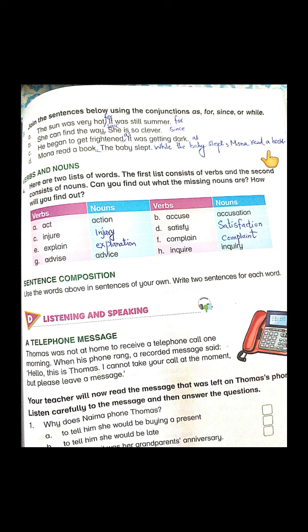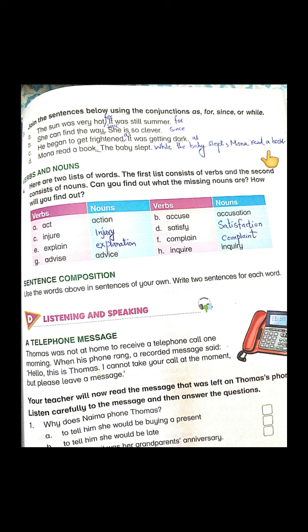Understood? We can put the second sentence in the beginning as well. While the baby slept, Mona read a book. I hope you have understood the concept of conjunctions, that they are the words that connect sentences together. You see how we connected here and how we removed the full stop between the sentences.